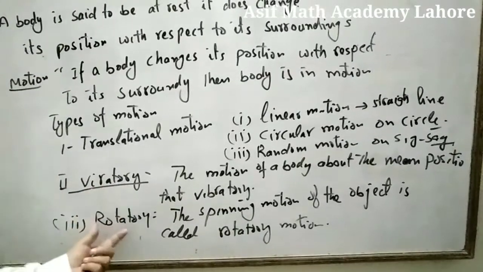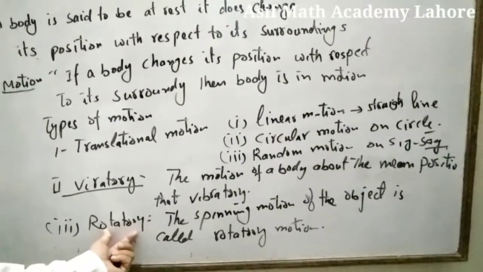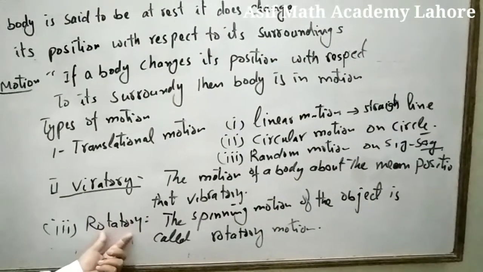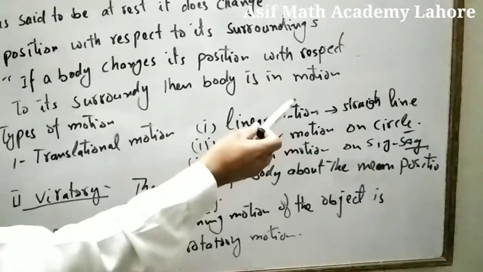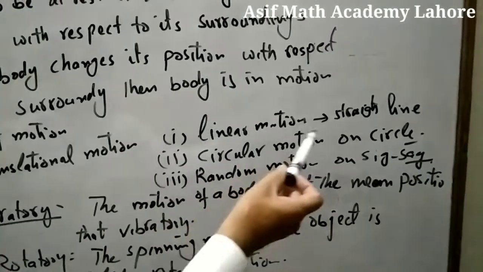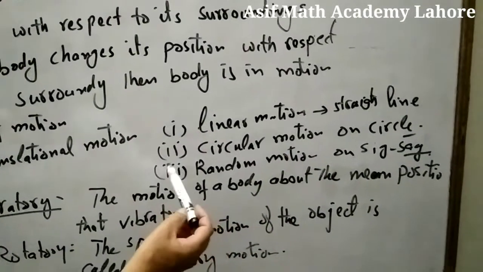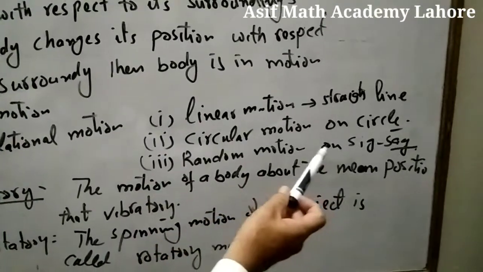Rotatory motion, motion of an object about the axis, or the spinning motion. There are 3 types of translational motion: linear motion, motion of a body on a straight line; circular motion, motion of a body on a circle; and random motion, motion of a body in a zigzag path.